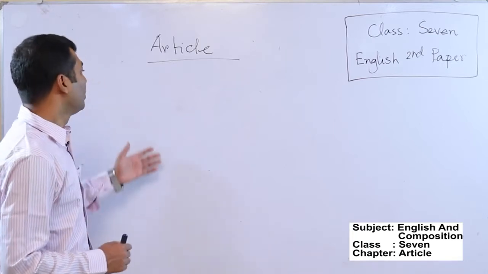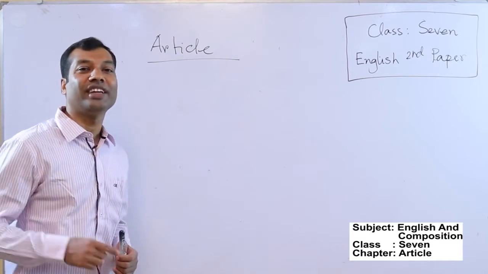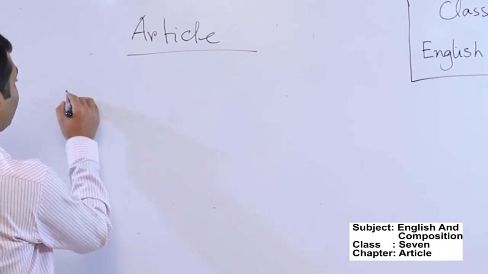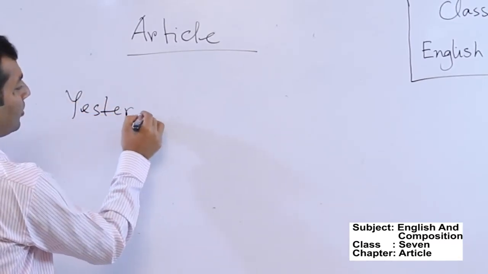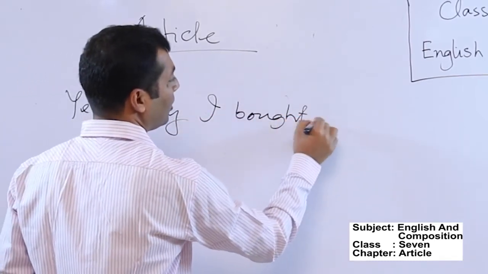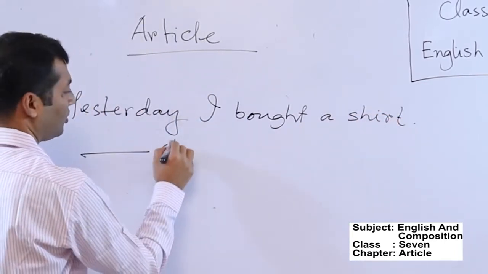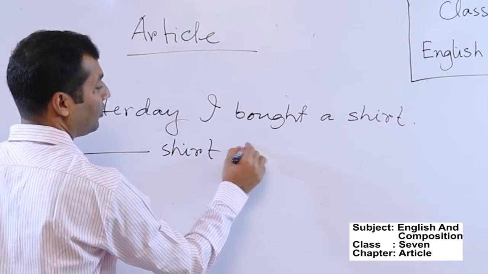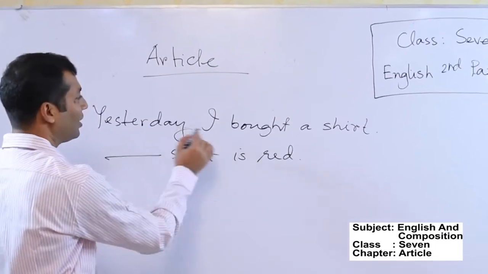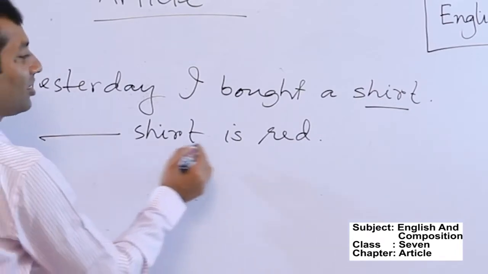At first, if a noun is referred to for the second time, we need to use the article the. For example, yesterday I bought a shirt. That shirt is red. So look at these two sentences. Yesterday I bought a shirt. Here a shirt has been used, and in the second sentence, this shirt is red.